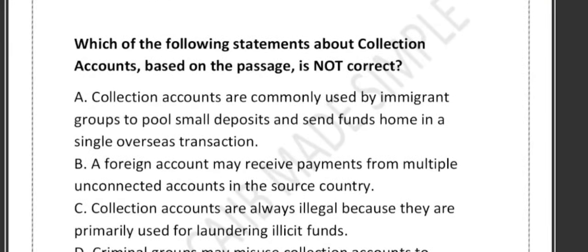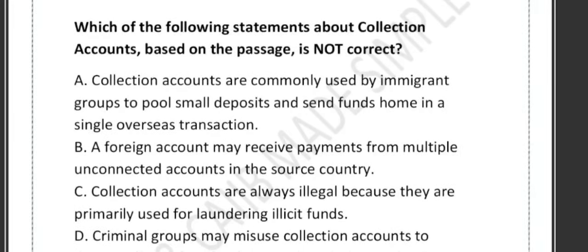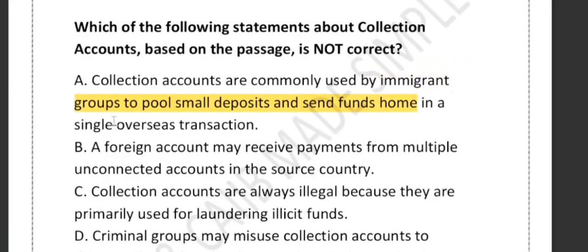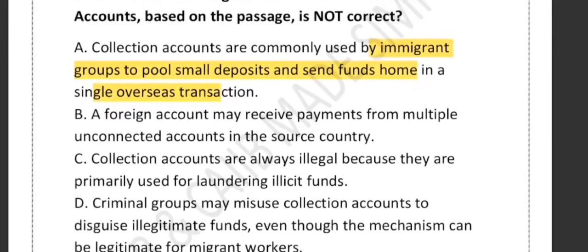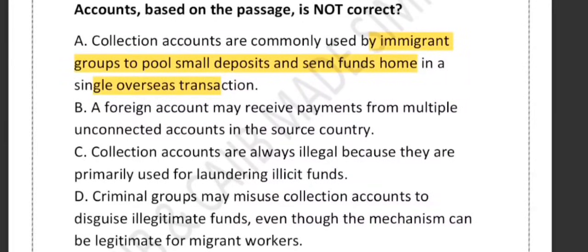Now friends, have a look at the next question. Which of the following statements about the collection account is not correct? Option A: collection accounts are used by immigrant groups to pool small deposits and send funds home in a single overseas transaction. B says a foreign account may receive payment from many unconnected accounts in the home country.